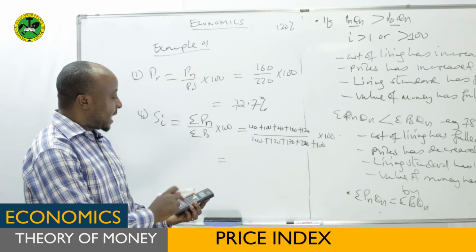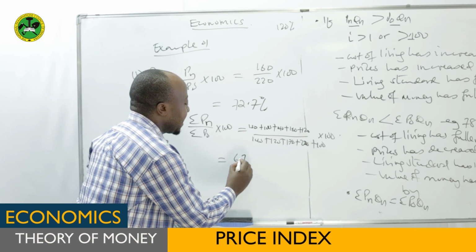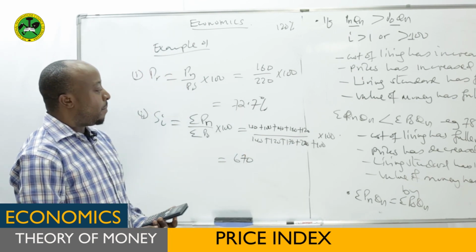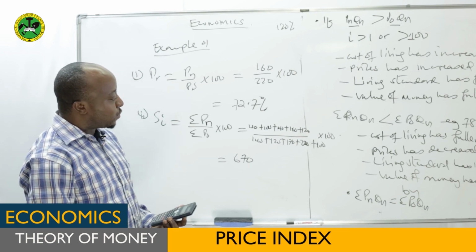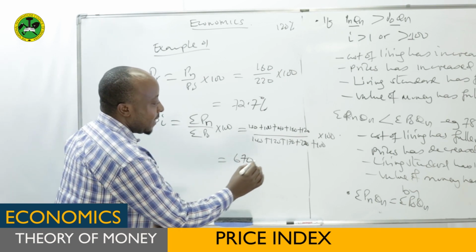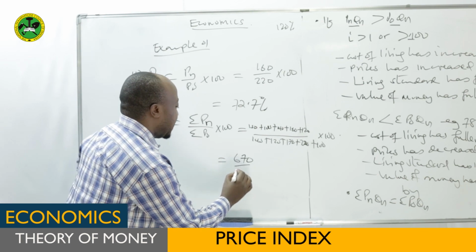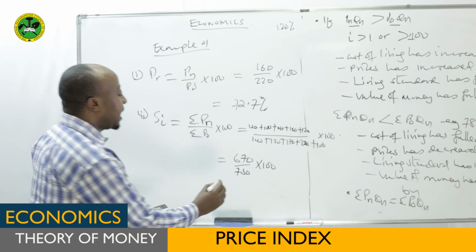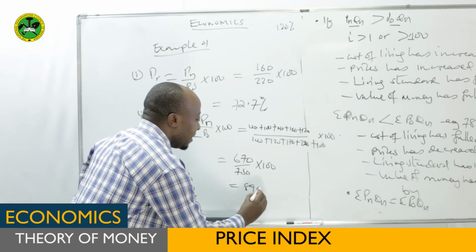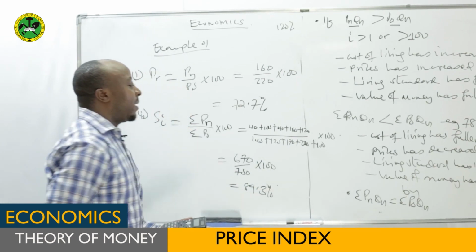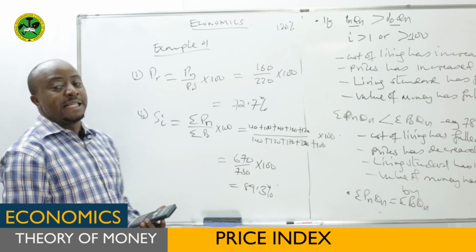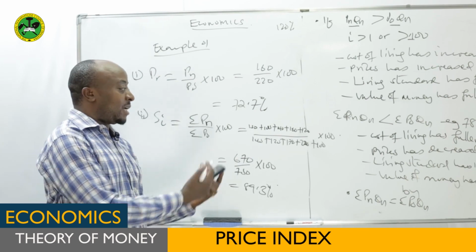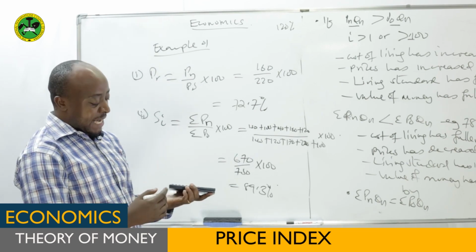If you add in the calculator, you get 670. Then this one, 140 plus 120 plus 170 plus 220 plus 100, if you add there, you get 750, then times 100. Finally, you'll get the answer, it is 89.3%. So again, you can find here the answer is less than 100, and as we have explained how to interpret, you'll now be in a position to interpret the answer.